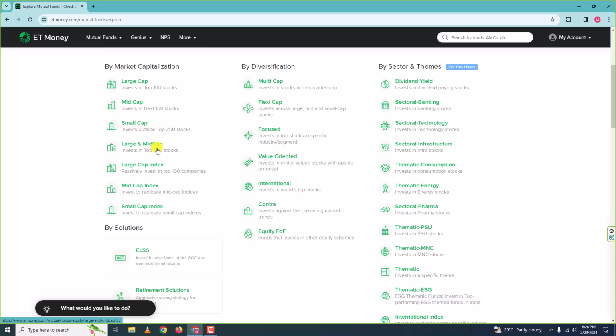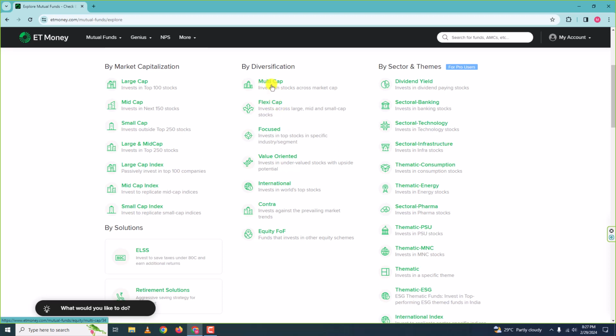All right, next, this is the category where we have mutual funds which invest in both large and mid cap. All right, so the fund manager selects good companies which are large cap and mid cap, and then they invest in that. And then we have index funds, which we will see some other time. Okay, next, here we have multi cap. Multi cap and flexi cap are same or similar.